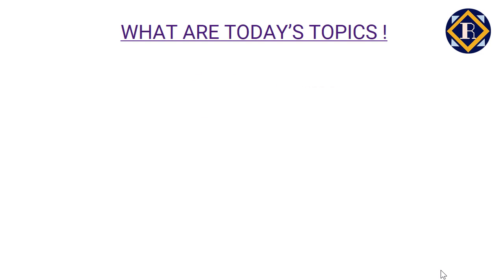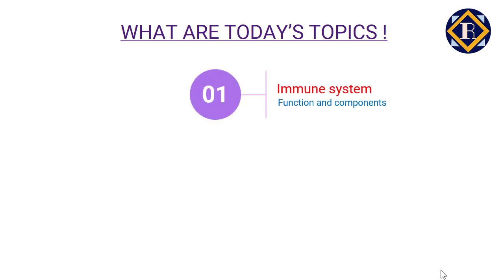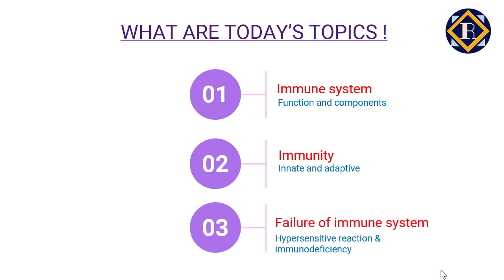Now let's start discussing the immune system. So today we will talk about different components of the immune system and how the immune system works. We will also learn about innate and adaptive immunity, and in the end we will discuss immune system failure and diseases caused by this failure.